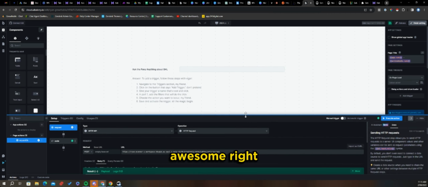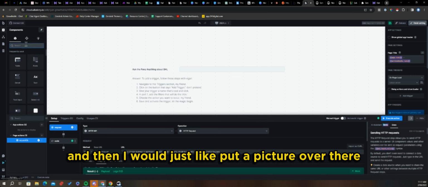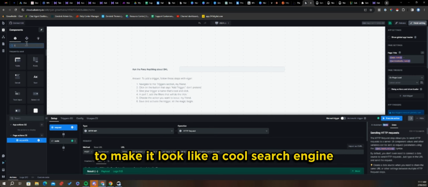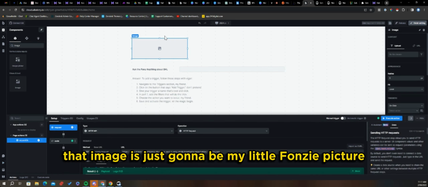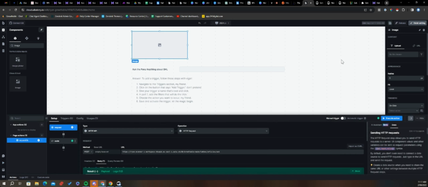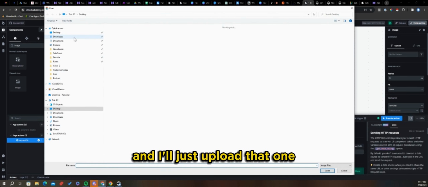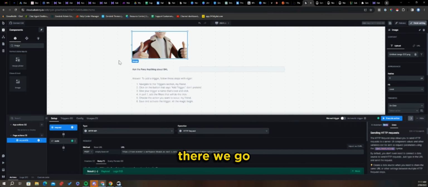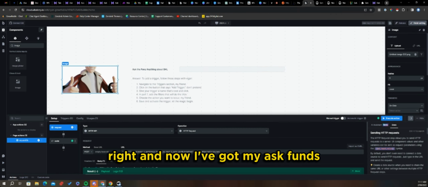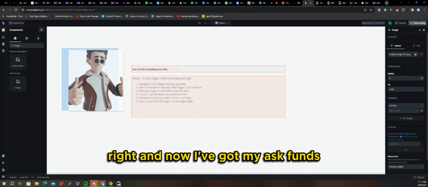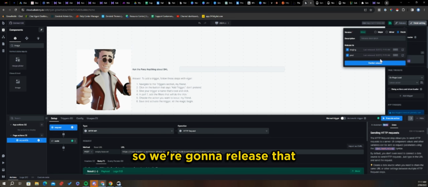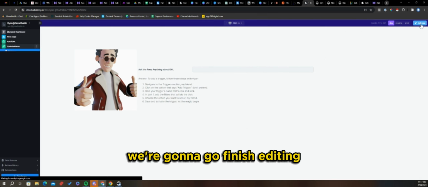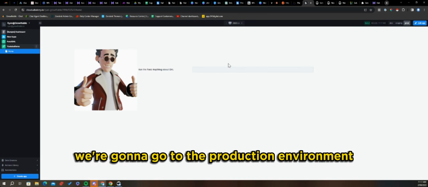Awesome. And then I would just put a picture over there to make it look like a cool search engine, so I would use an image. That image is just going to be my little Fonzie picture. I'll just upload that one, and it's kind of sitting in downloads somewhere. There we go. And now we've got my Ask Fonz Anything search engine built, ready to rock. So we're going to release that, publish that out. I'm going to go finish editing. We're going to go to the production environment.